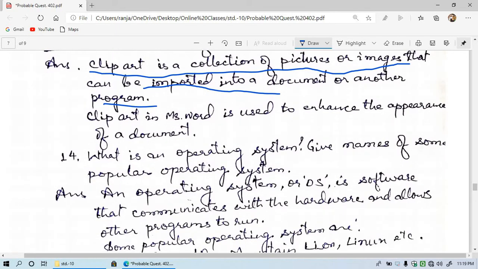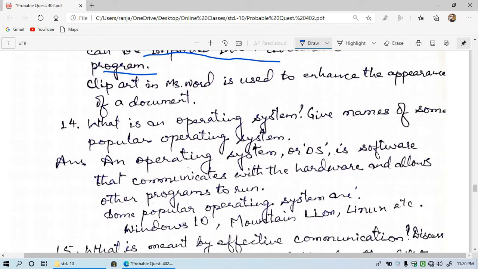Now what is clip art in MS Word? Clip art in MS Word is used to enhance the appearance of a document. It enhances the appearance, means with the help of clip art we can have different types of design on the paper, and we can make some new logos or whatever things by using clip art and some other tools in MS Word. Now let's see question number 14, and I think it is the second last question.